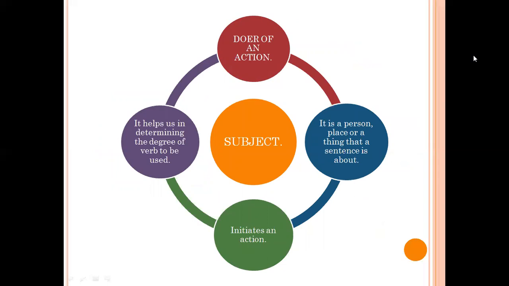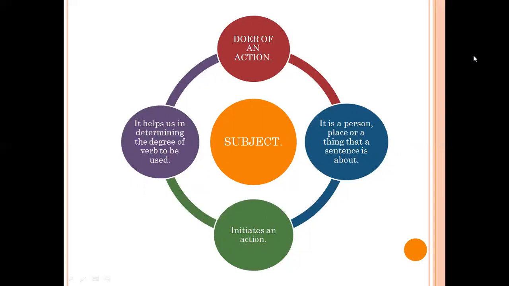The key points to remember about the significance of understanding the concept of a subject are that the most important part of our sentences are verbs, and subject helps us in determining which degree of verb is to be used in a particular sentence. Number of subjects are directly related to the degree of verb.